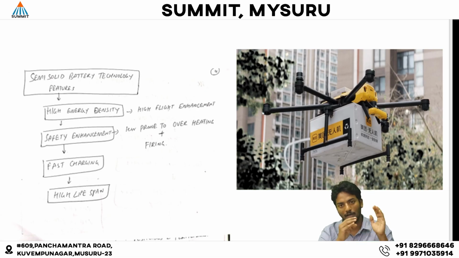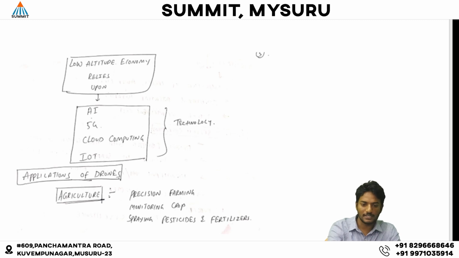Now we will dive into the areas or applications where the low altitude economy is used. We are going to discuss how low altitude aircraft are used to generate economic activities. The first is drones, and the areas of application. In the agriculture sector, drones can be used in precision farming, for crop monitoring, and for spraying fertilizers and pesticides.